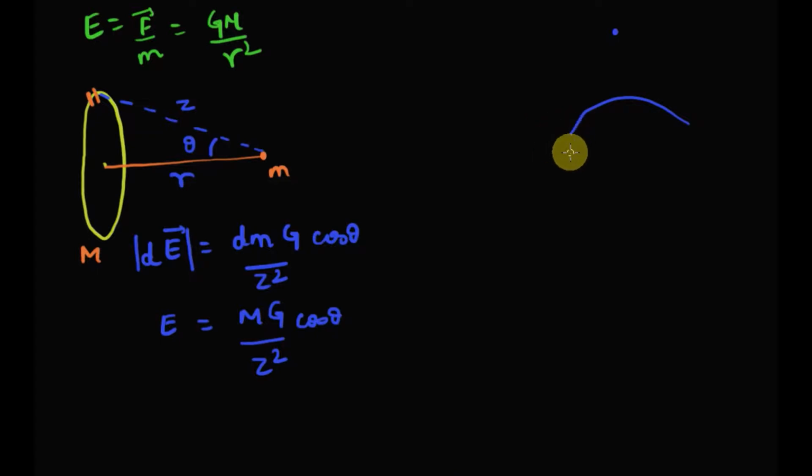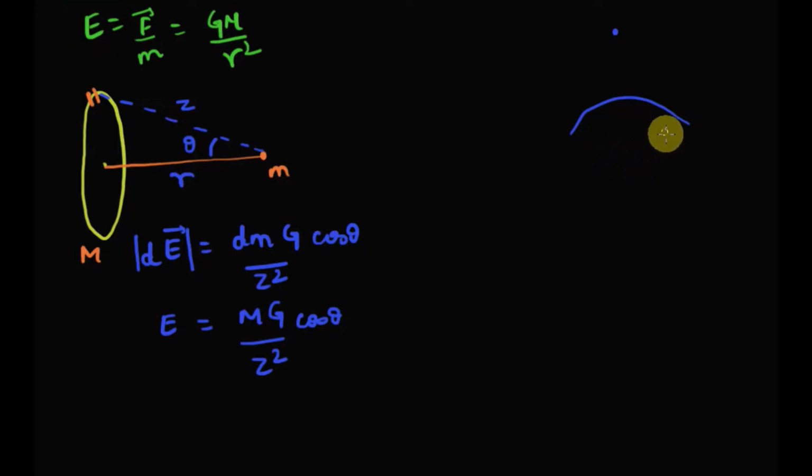So let's say this is the earth and this is an object in the gravitational field of the earth. So the gravitational field of the Earth on this object, which is at a distance of r from the center of the Earth and of course outside the Earth, will be given by E vector, which is F, the gravitational force experienced by this object, divided by the mass of the object, which will be G capital M by r square.